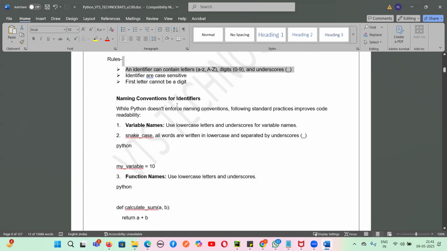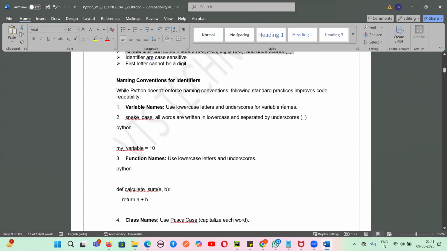Now the naming convention for identifiers. While Python doesn't enforce a naming convention, these are standard practices that everyone uses, so you should use these naming conventions. For variable names, use lower case letters and underscores. That is snake case, as I told you: small letters, then underscore, and again small letters.